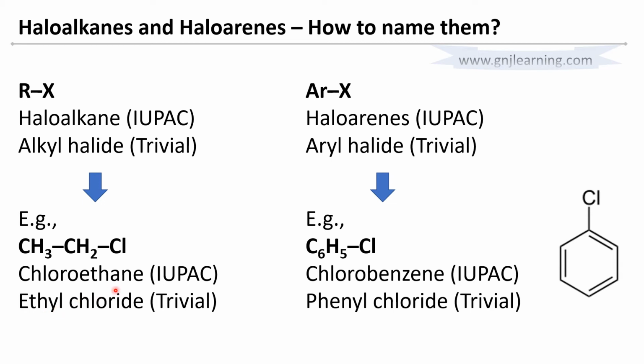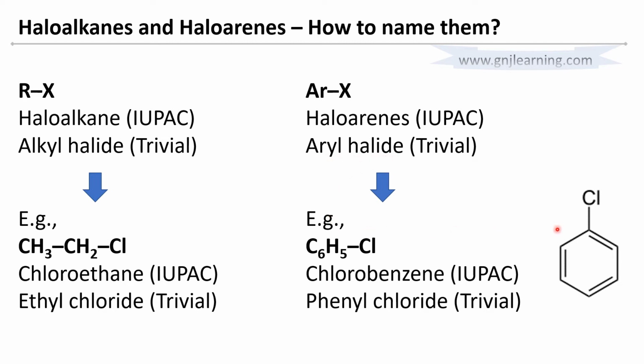So that's the difference in IUPAC and trivial naming. When IUPAC uses the parent hydrocarbon and chlorine as branch, it's the other way around in the trivial or the old naming. Same is the case with haloarenes. You can see halo is the initial group, then the parent is arene, whereas in the case of trivial naming, aryl is the branch and halide is the parent.